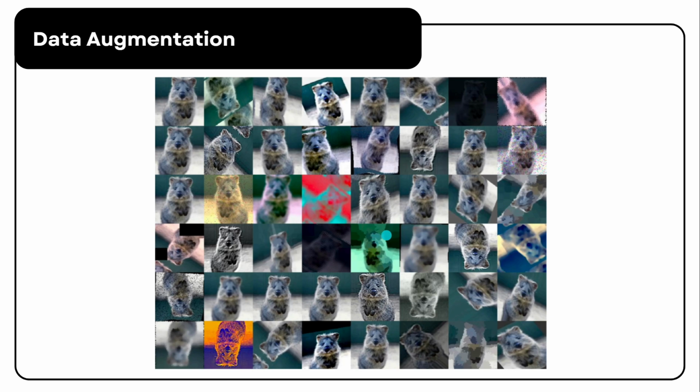Despite these changes, one thing remains consistent across all augmented images: the orientation and relative position of essential features like the eyes and the nose.